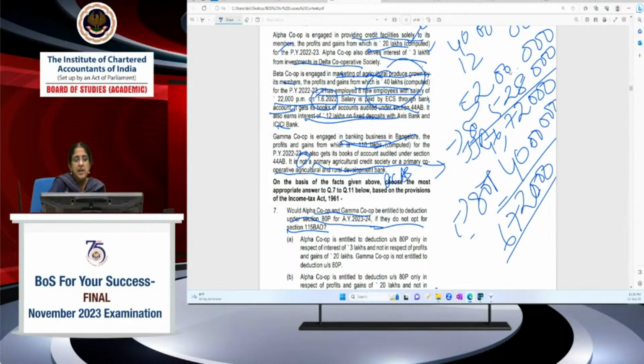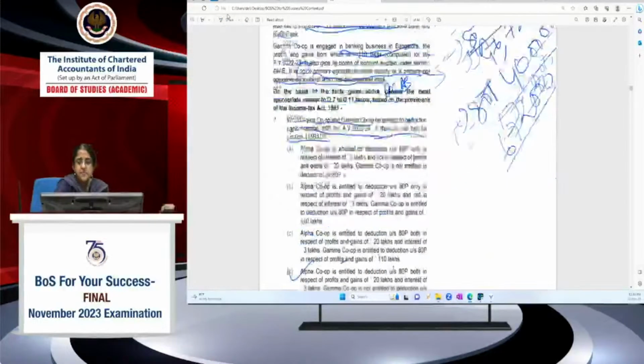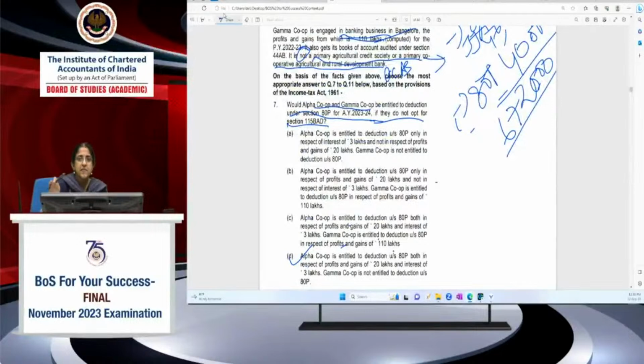Fine. Now what will be the tax liability for this? 6,72,000 is after providing 80P and 80JJA under the normal provisions. For a cooperative society, the slab rates will apply: for the first 10,000 of income it's 10%, which will amount to 1,000. For 10,000 to 20,000, another 10,000, it will be 20%, which will amount to 2,000.